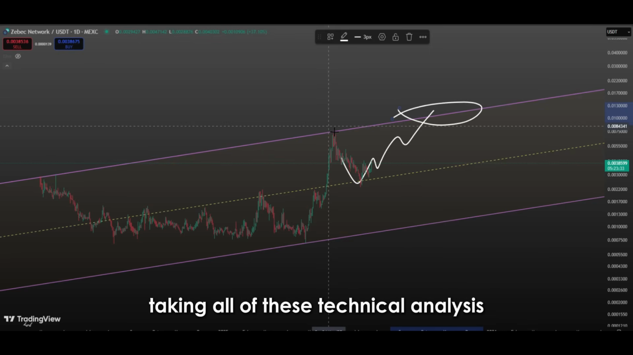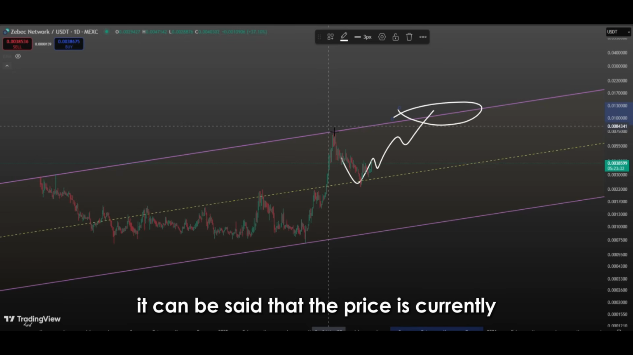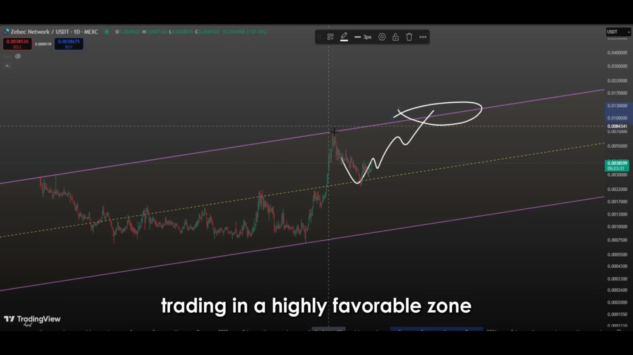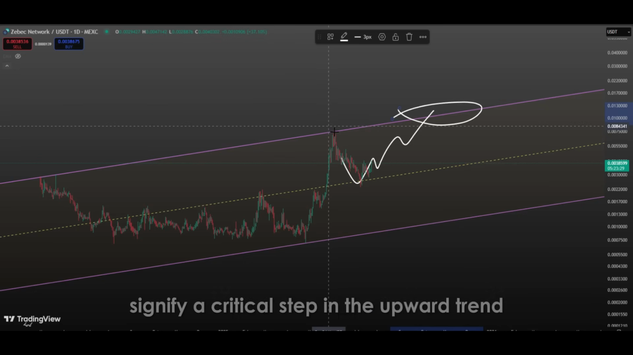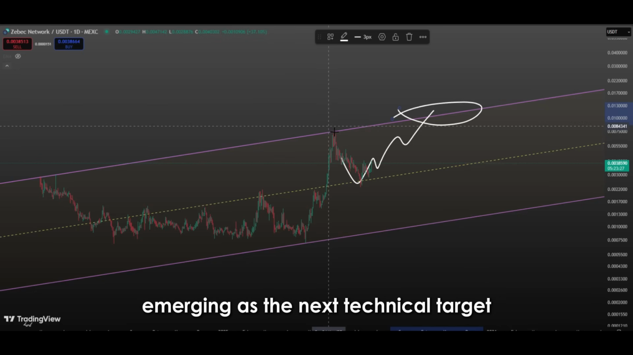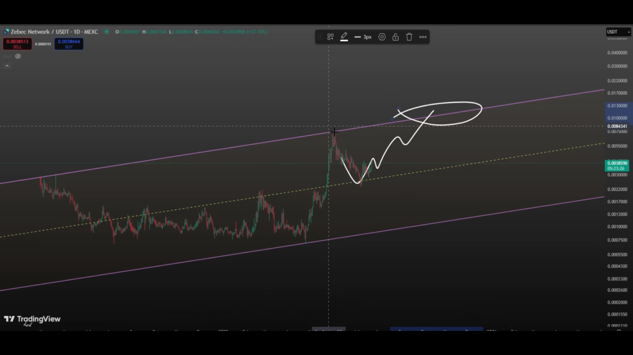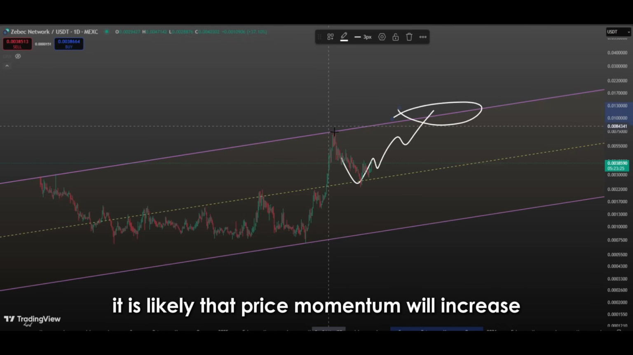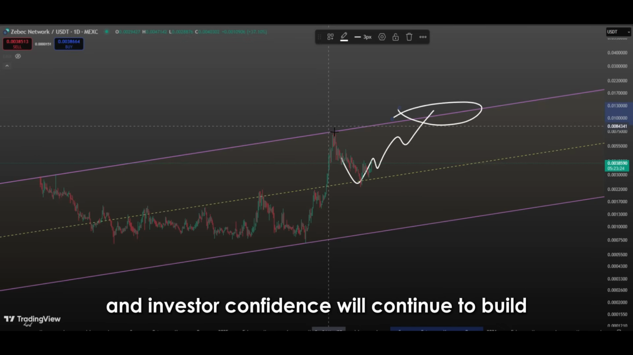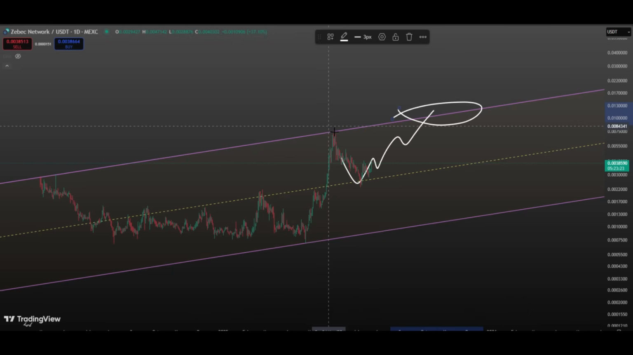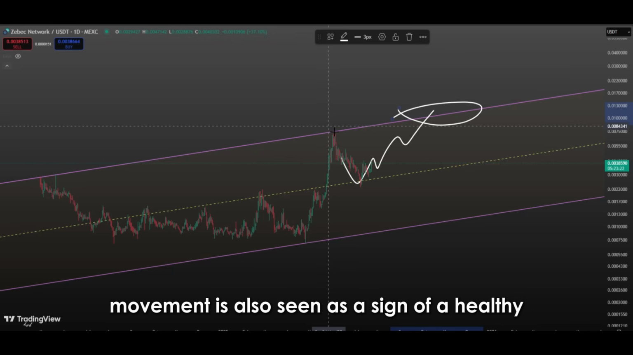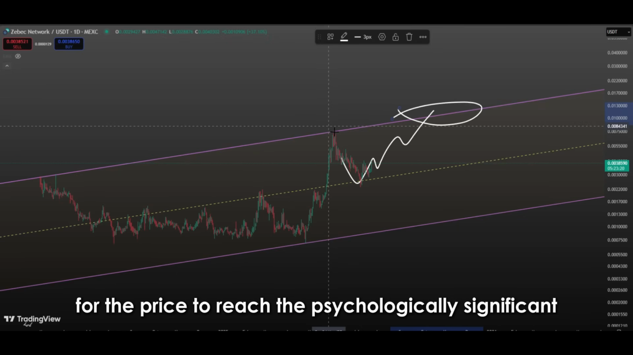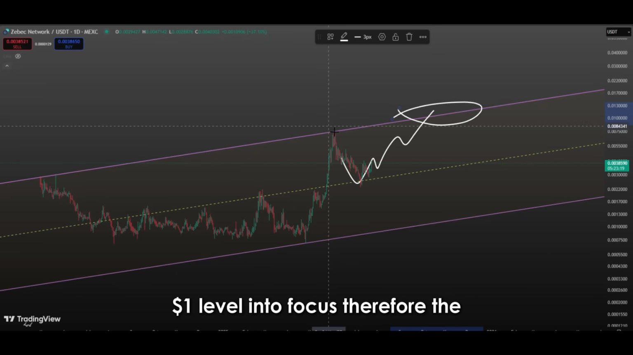Taking all of these technical analysis findings into account, it can be said that the price is currently trading in a highly favorable zone. The break above the midline and the ability to hold above it signify a critical step in the upward trend, with the upper boundary of the channel emerging as the next technical target. During the journey toward the upper boundary, it is likely that price momentum will increase and investor confidence will continue to build. This upward movement is also seen as a sign of a healthy market dynamic and brings the potential for the price to reach the psychologically significant $1 level into focus.